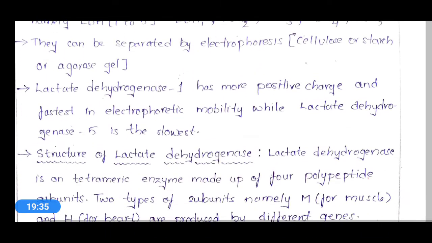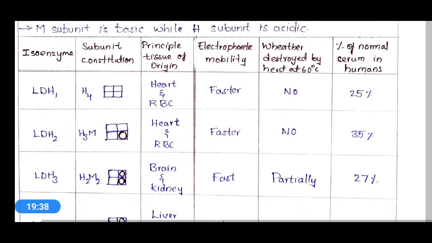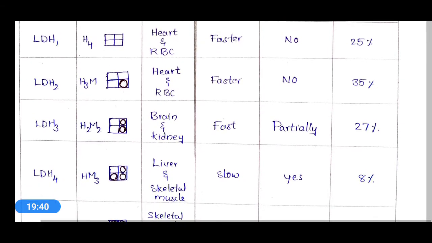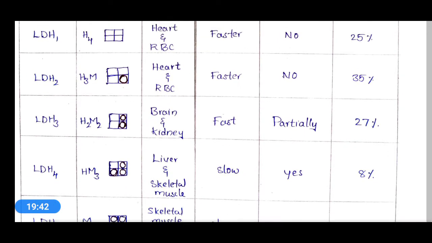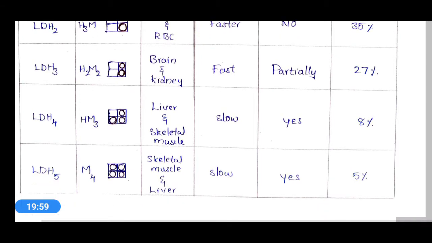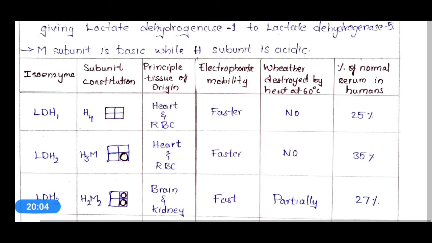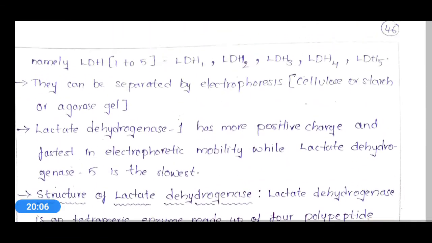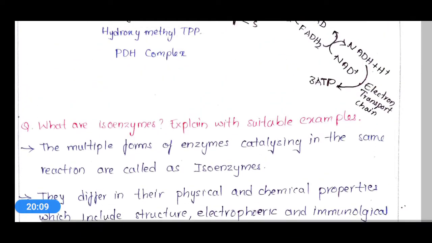If you see this tabular form, different isoenzymes of lactate dehydrogenase are present: lactate dehydrogenase 1 (LDH1), lactate dehydrogenase 2, lactate dehydrogenase 3, lactate dehydrogenase 4 and lactate dehydrogenase 5. These are the isoenzymes of lactate dehydrogenase. Let's get back to the explanation part.